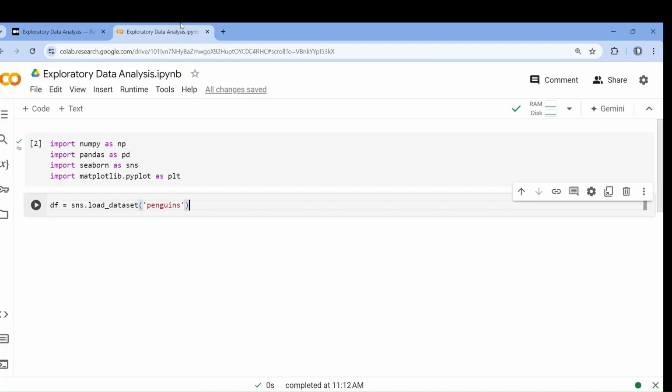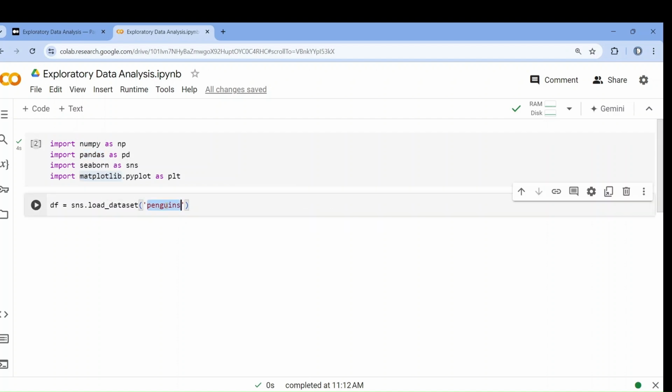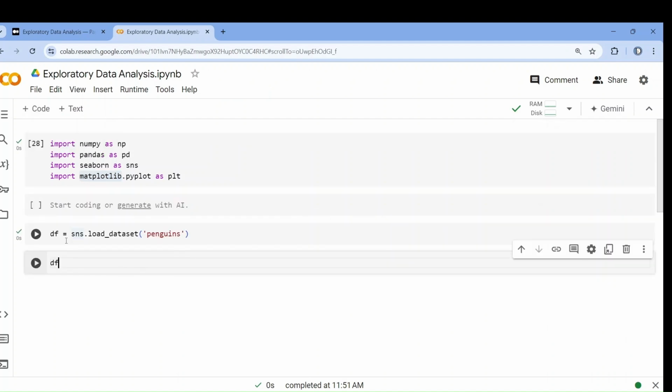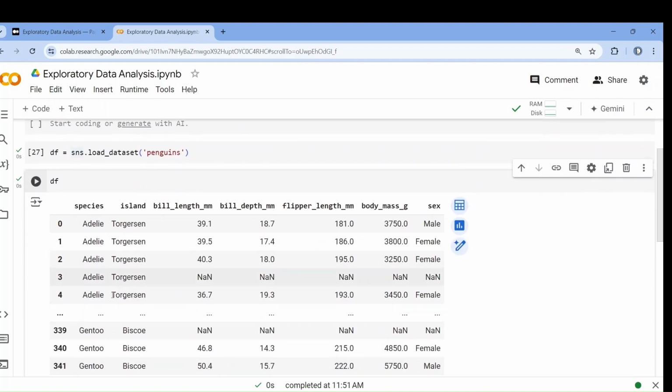First, I have downloaded all these libraries. We have studied about these libraries in detail: NumPy, Pandas, Seaborn, and Matplotlib for visualization purposes. And there is a dataset named Penguin dataset that is already in the Seaborn library, so I have just downloaded it. Let me show you. If I write df, okay, you can see this is the dataset.